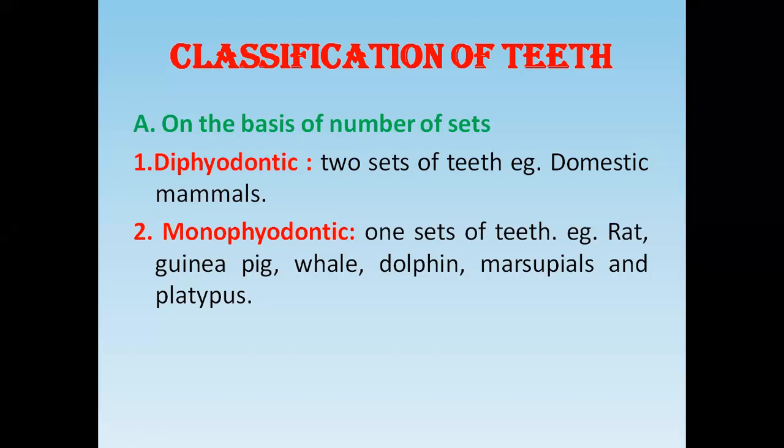Diphyodontic teeth you will find in the domestic mammals. One set of the teeth you will find in the rat and the guinea pig. These are two laboratory animals in which you will find monophyodontic teeth. Other mammals, whales and dolphins, marsupials and the platypus, also have monophyodontic teeth, only one set of the teeth.